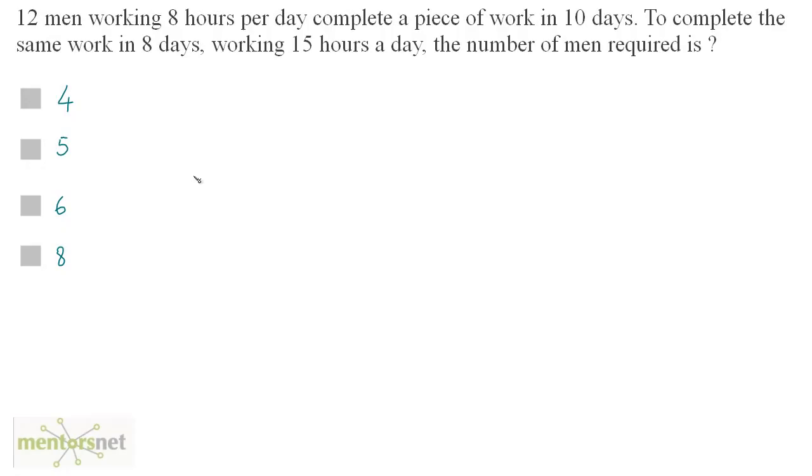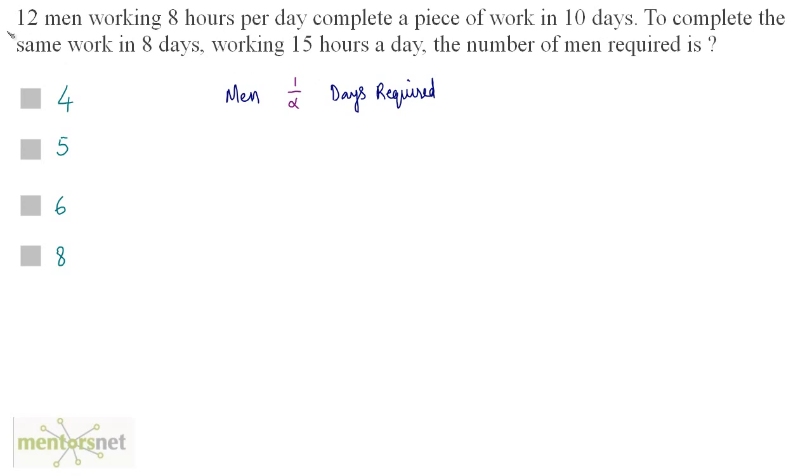12 men working 8 hours per day complete a piece of work in 10 days. To complete the same work in 8 days, working 15 hours a day, the number of men required will be. So we have these two quantities: the number of men and the number of days required. If you increase the number of men, the number of days required to complete the work will decrease. So this is basically inversely proportional, these two quantities, right?